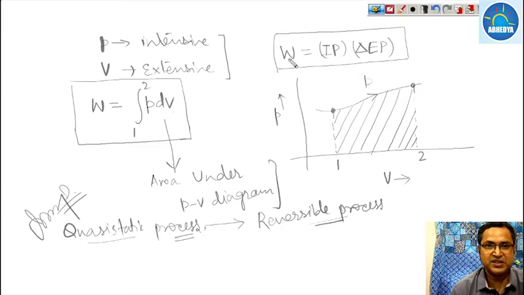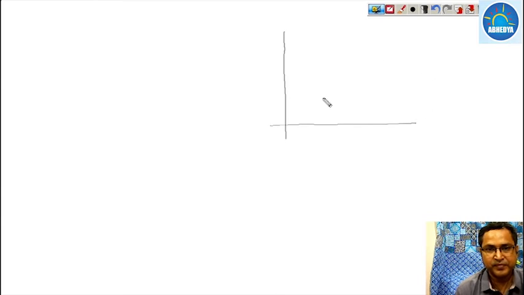So it means work must be a property, but no, work is not a property. How? Now see, suppose this is our state 1 and this is our state 2.